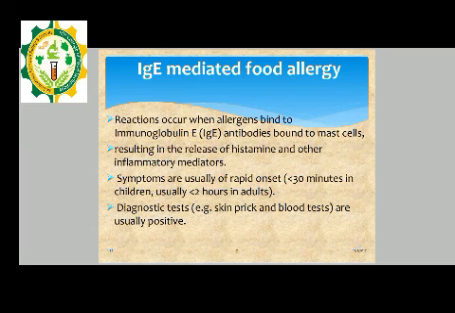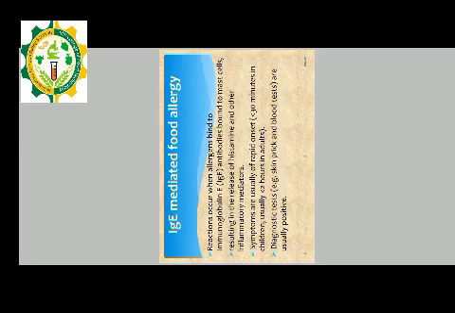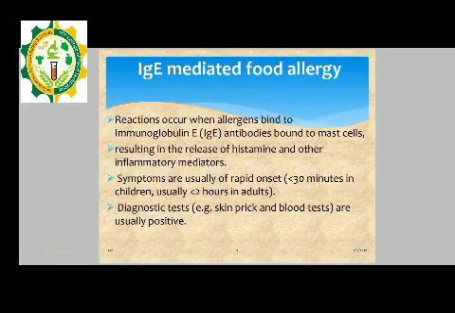So these allergens bind to the immunoglobulin antibodies on the mast cell, which results in the release of histamine and other inflammatory mediators. The symptoms are usually of rapid onset, in less than 30 minutes in children and usually less than 2 hours in adults. For diagnostic tests, skin pricks and blood tests are usually positive. These are immunoglobulin mediated food allergies.